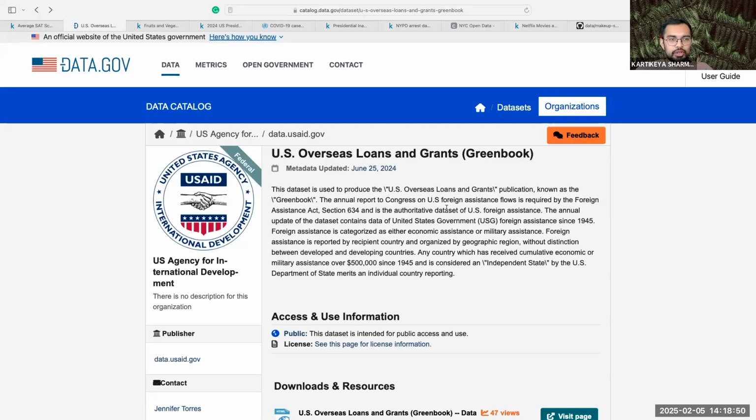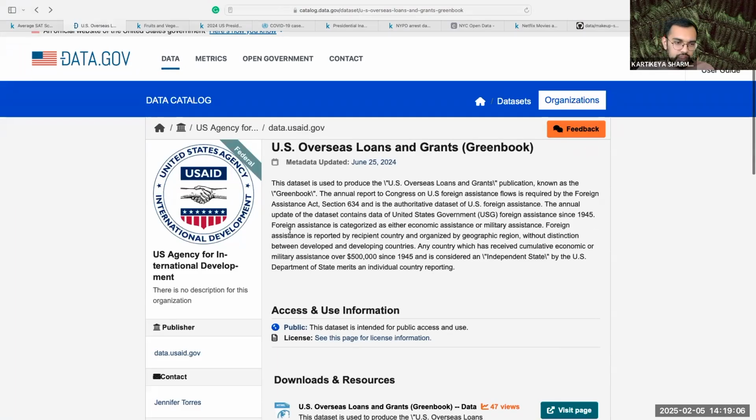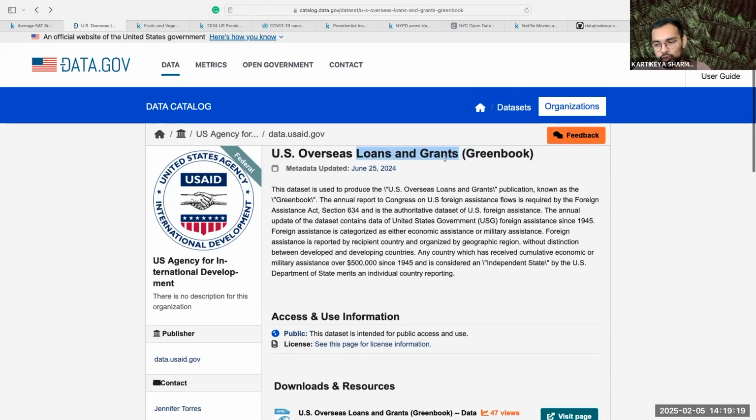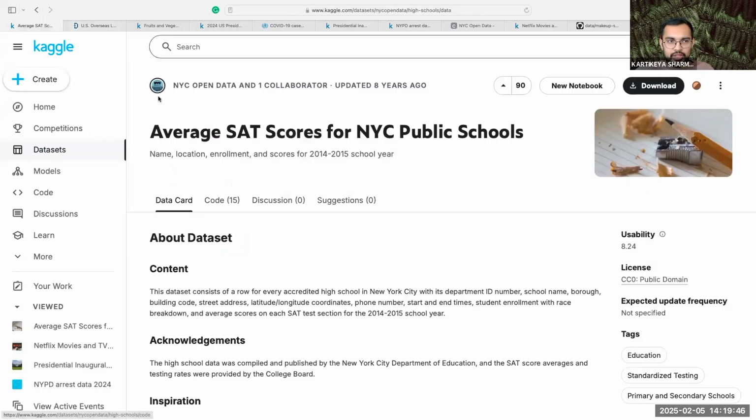Maybe you heard the news recently that this government agency, USAID, is shutting down. I think it happened just yesterday or this week. But there's a data set for how much money the USA gives foreign countries in the form of loans or grants. You have a date of when it was updated. I would say when looking at government sources, you'll probably not find the most up-to-date data, but you can probably be sure that it's more credible than coming from a community platform like Kaggle.